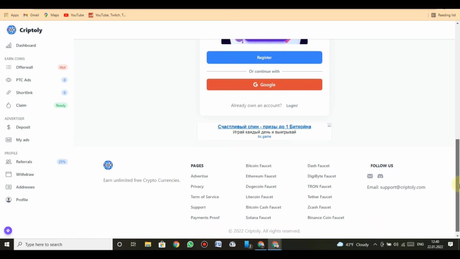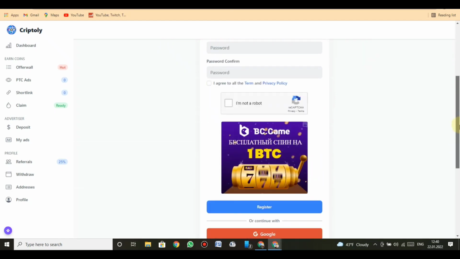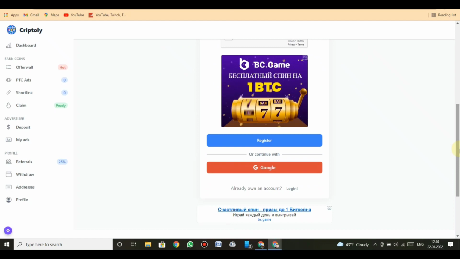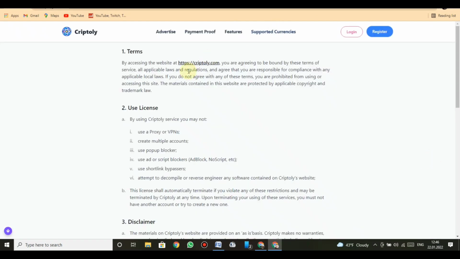Let's quickly get to know about the platform and how it works. CRIPTOly platform is our topic for today. Let's first of all get acquainted with the terms of use.